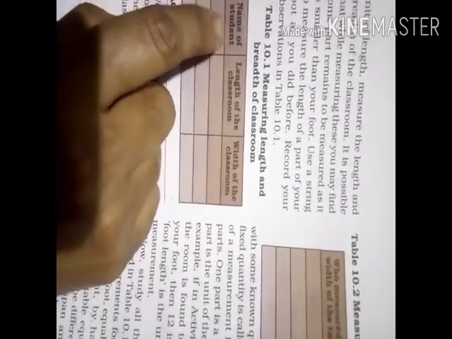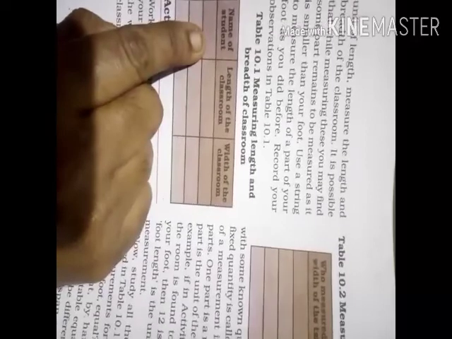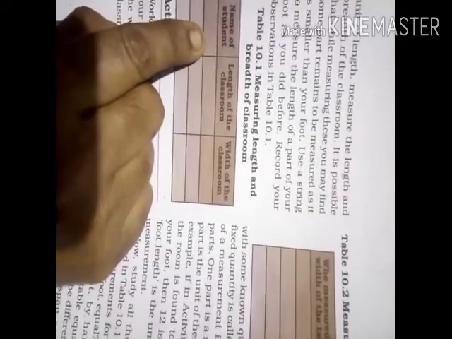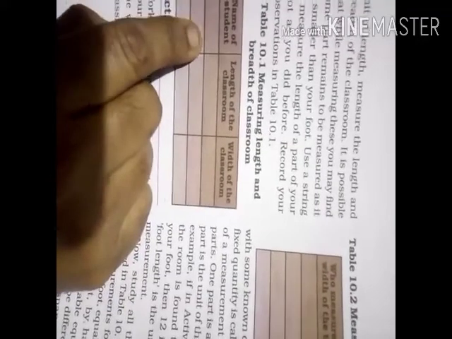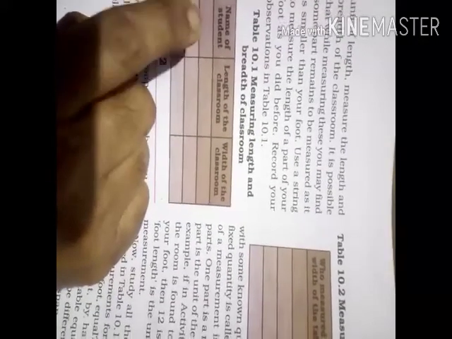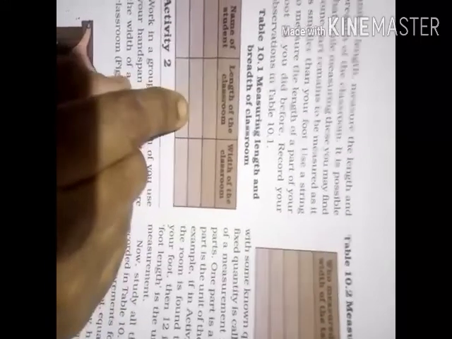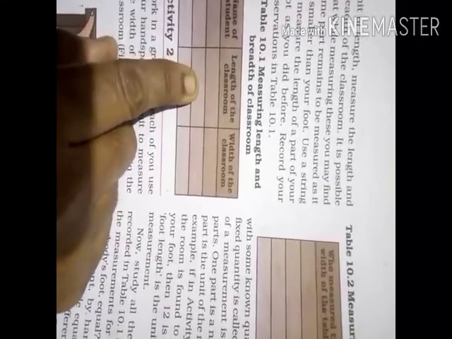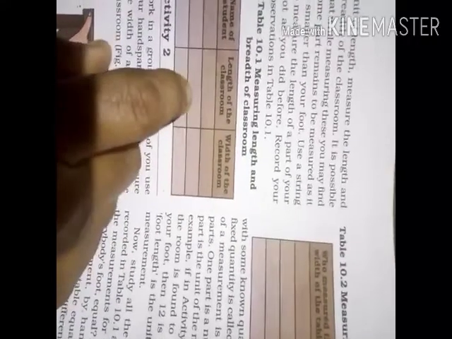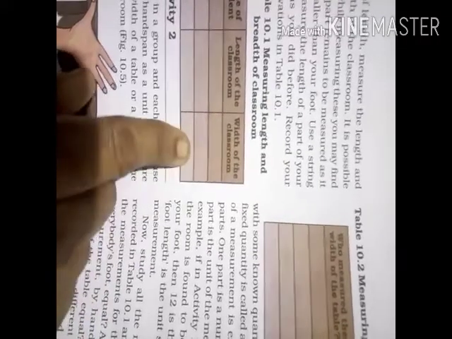And as you don't have your friends, you can use your brother or sister if you have, or you can take the help of your mother or father. Their foot length you have to write in the next column. You can write your father's length of the room, and in the next column the father's width of the room.